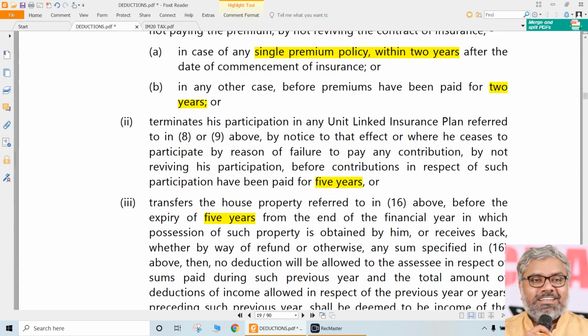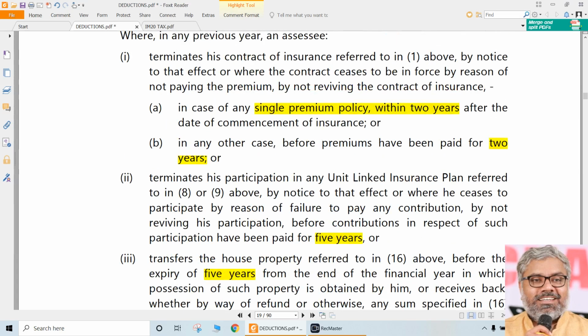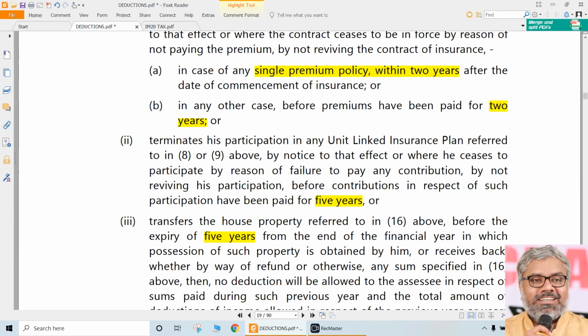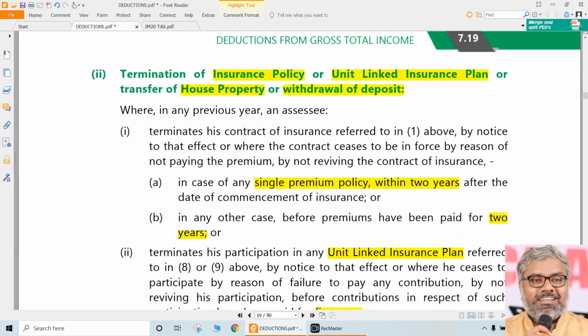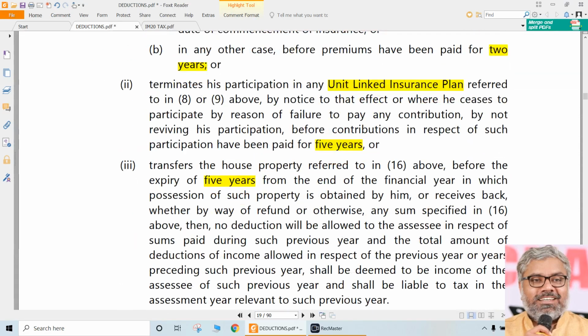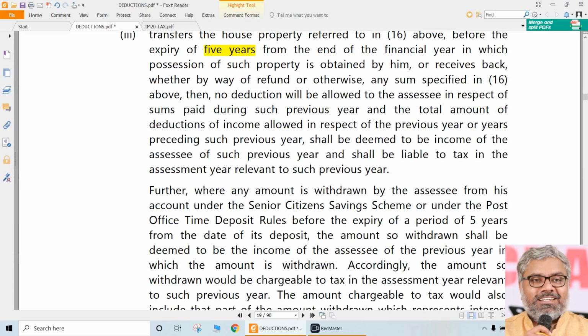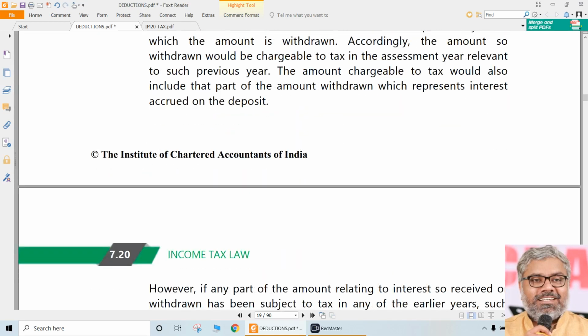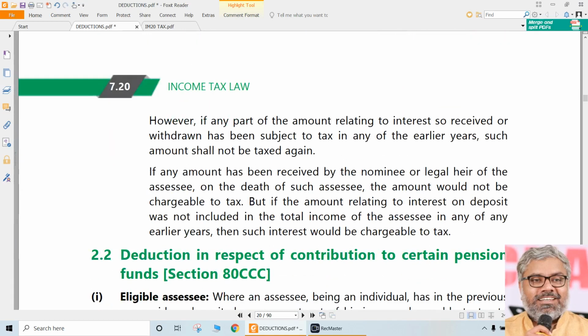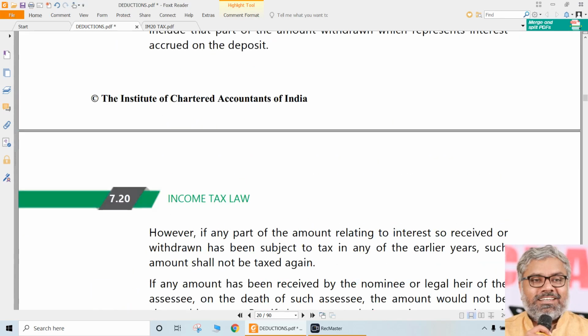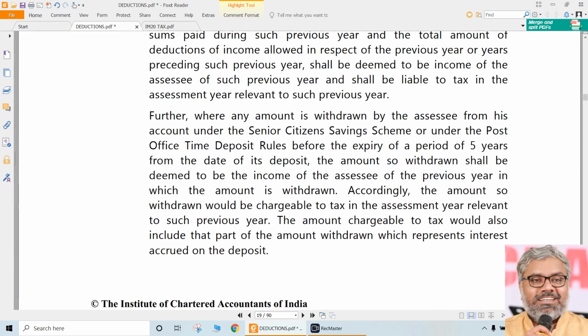Then he has violated the condition. So the house property that he acquired, he cannot transfer within 5 years. Unit linked insurance plans, he cannot terminate within 5 years. Same way, he cannot terminate the 5 years fixed deposit with the banks or post office. So 5 years is the general lock-in period for many investments and schemes under ATC. Just remember that 5 years on a broader basis.